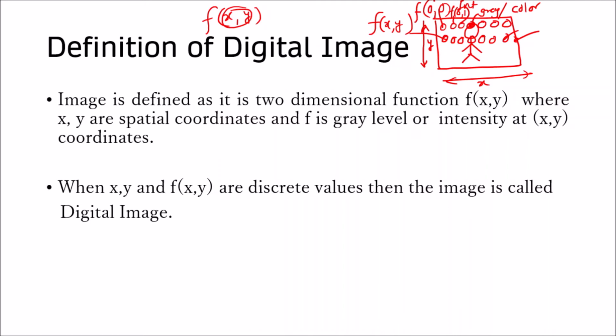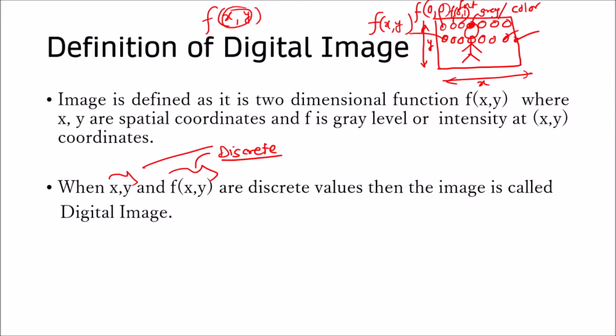Now see, when x, y and f of x, y are both discrete in nature, then the image is called a digital image. You are converting a continuous location into a discrete location. You are converting the grayscale value into discrete values.